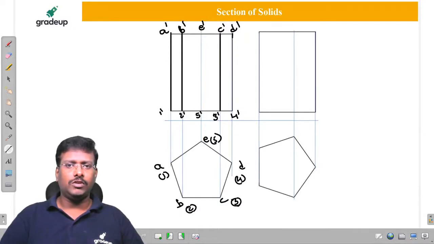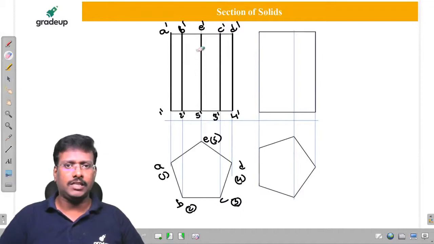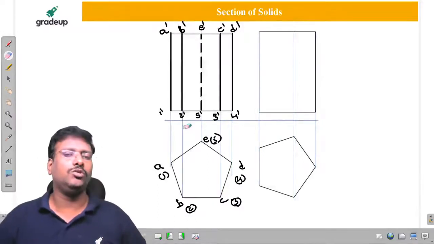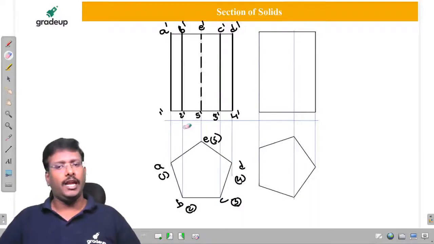D is also visible to me. But what about E, sir? It is not visible. So invisible elements should always be represented with dotted lines. The dotted line symbol is used for invisible elements.